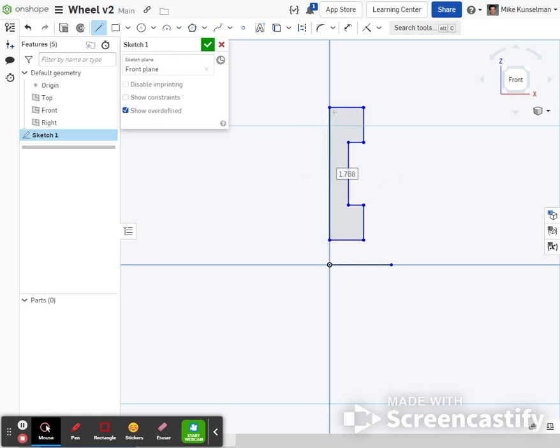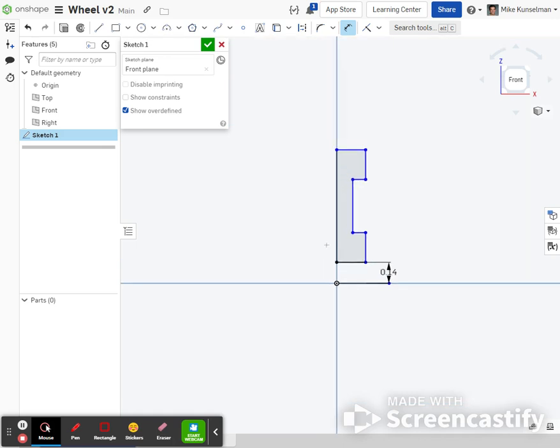Okay, so I'm going to hold off on that semicircle until I get some of these dimensions in. So first thing I'm going to do is get this shape, and then I'm going to dimension this center. So we just need the radius of that center hole, which that center hole is 0.28. So I can do that in my head pretty easily. That's 0.14, because we're going to revolve this, so we only need half of that. And then I can start putting in a few of these other dimensions.